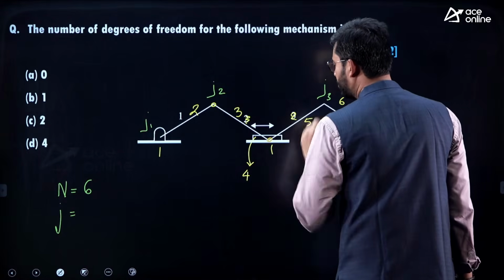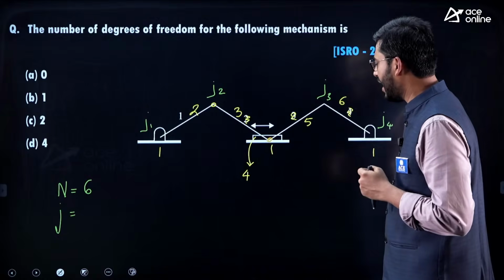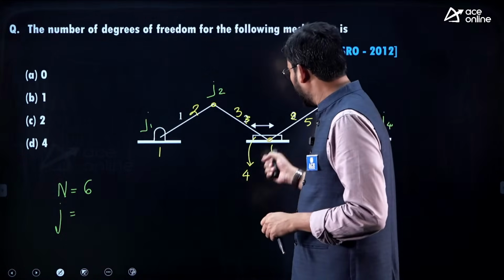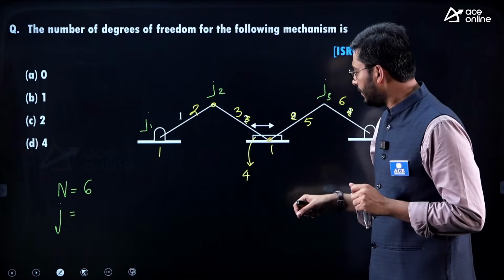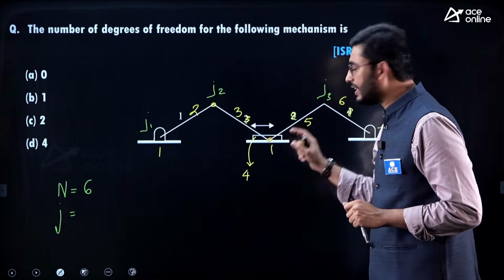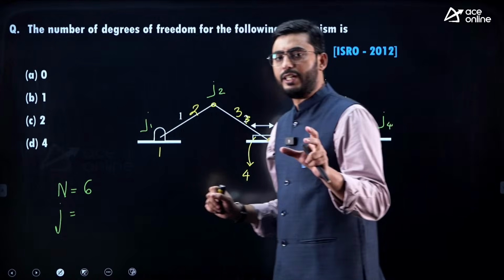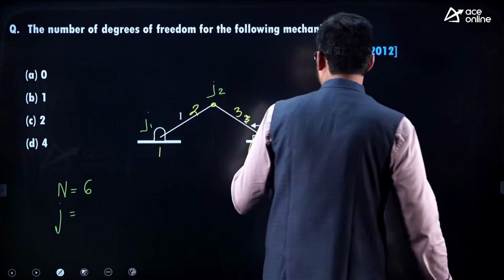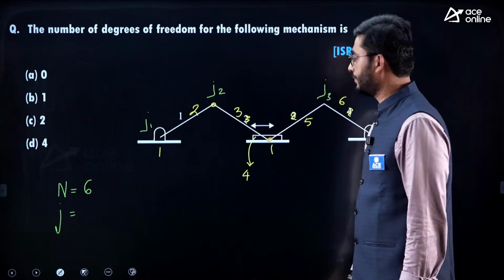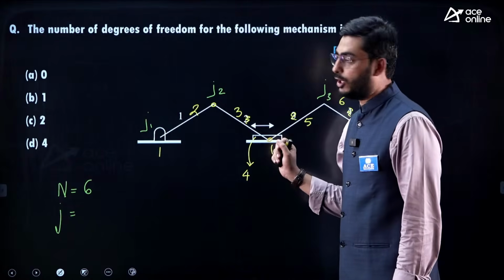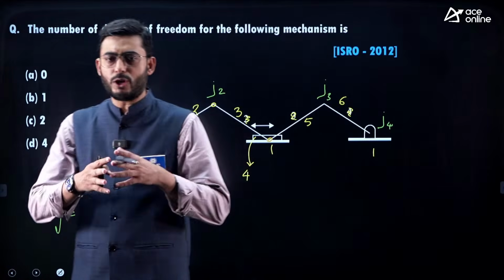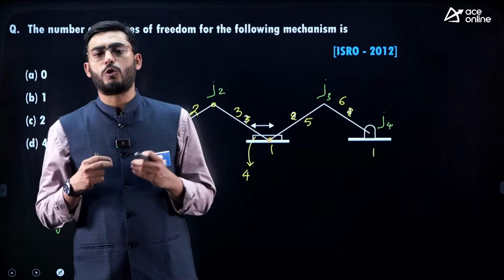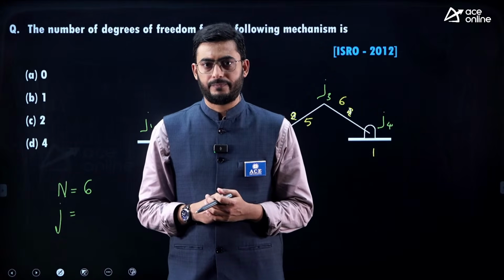Let's count how many links we have at this node. At this node there is link number 1, the fixture, link number 4, the piston, link number 3, and link number 5. If there are 4 links at one node, then 3 joints are formed. Please remember this statement: if n links are connected at one node, then n minus 1 joints are formed.